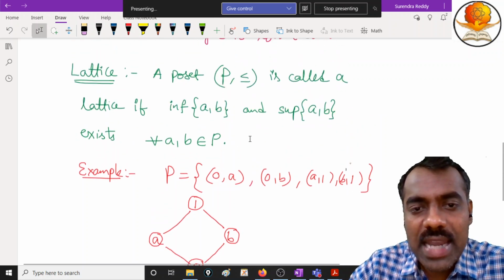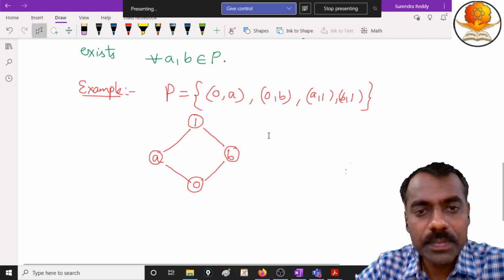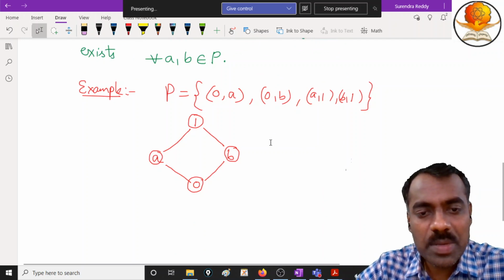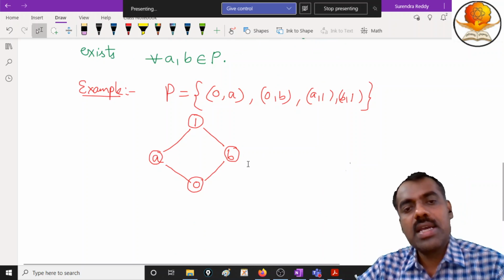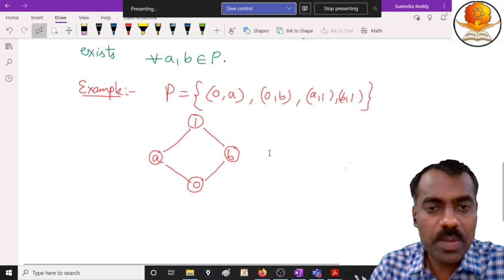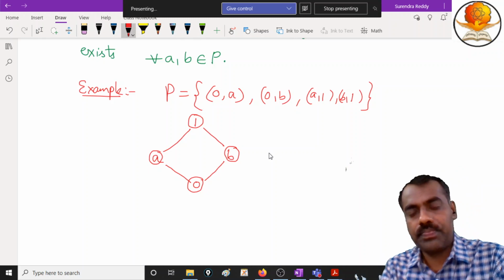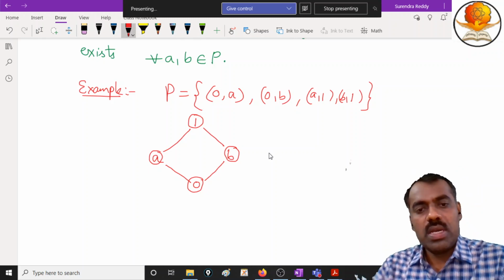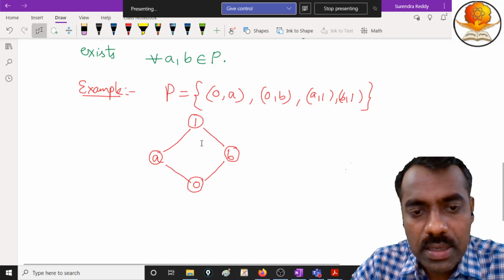Now whether it is a lattice, what is meant by lattice? If you take any two elements, then they should have an infimum as well as a supremum. See here, you have to take this 0 comma 1, this 0 comma a and a comma 1 is there.